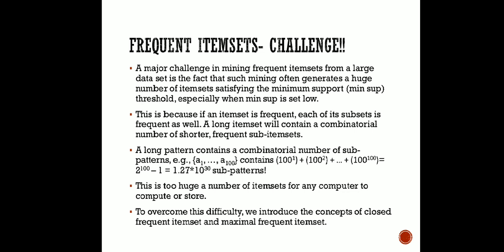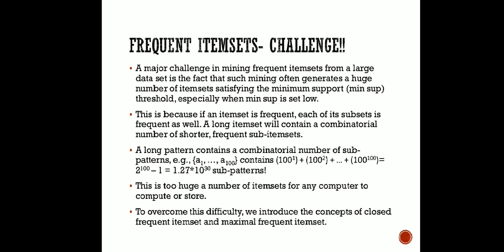This is the number of sub-patterns possible from 100 values. If we consider each item at a time, not pairing them, it will be a total of 100 values, so it will be 100 to the power 1.